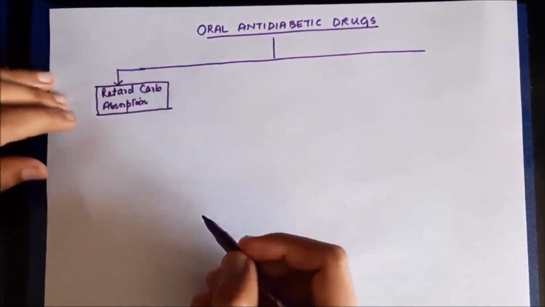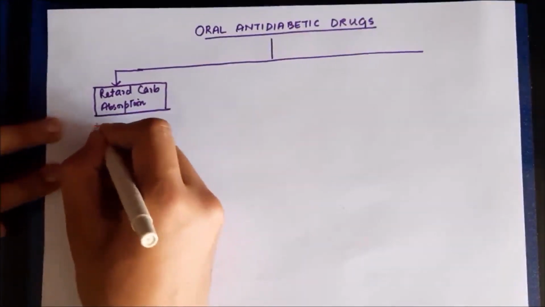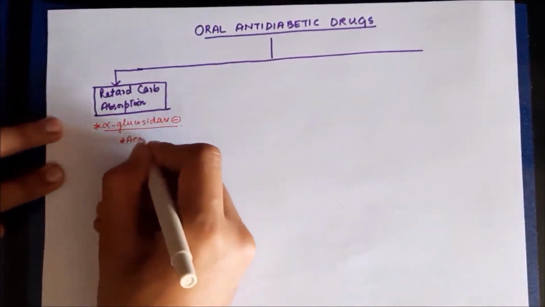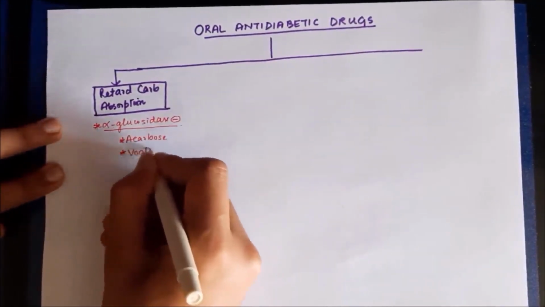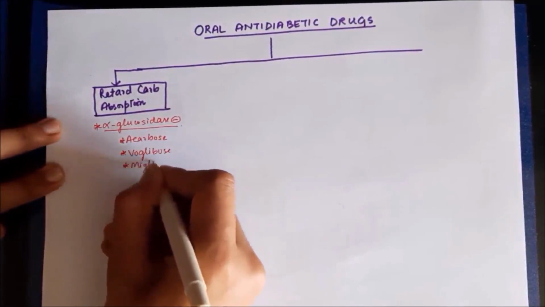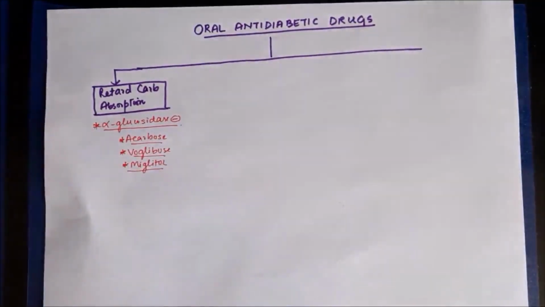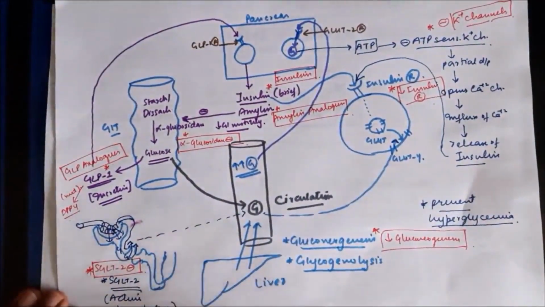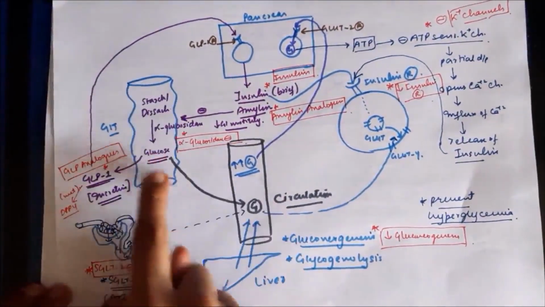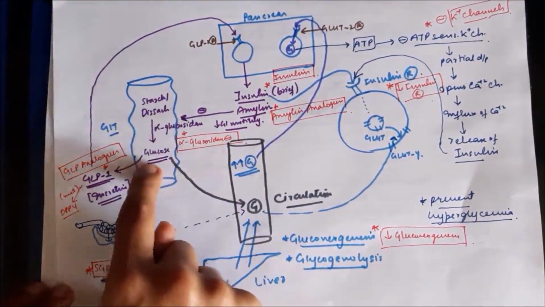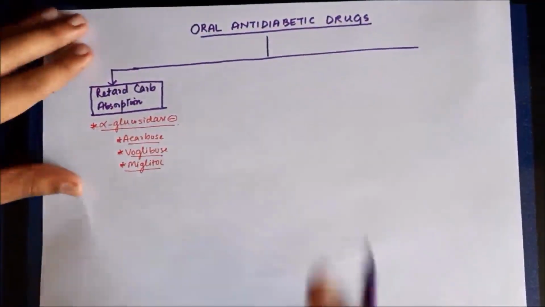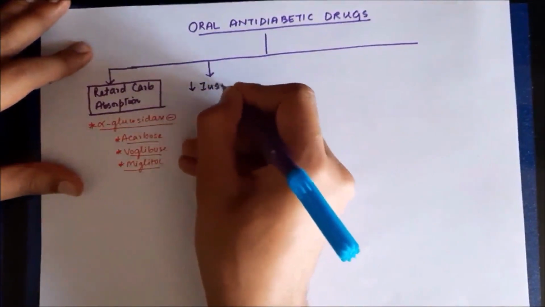First class of drugs are the drugs which retard carbohydrate absorption. Now, these drugs consist of alpha glucosidase inhibitors. It includes drugs such as acarbose, voglibose, and miglitol. Now, these drugs will be discussed in detail in separate sections. However, briefly, they inhibit the enzyme alpha glucosidase, which will prevent breakdown of starch and disaccharides, and thus the absorption of glucose will decrease. So there will be less glucose present in blood.